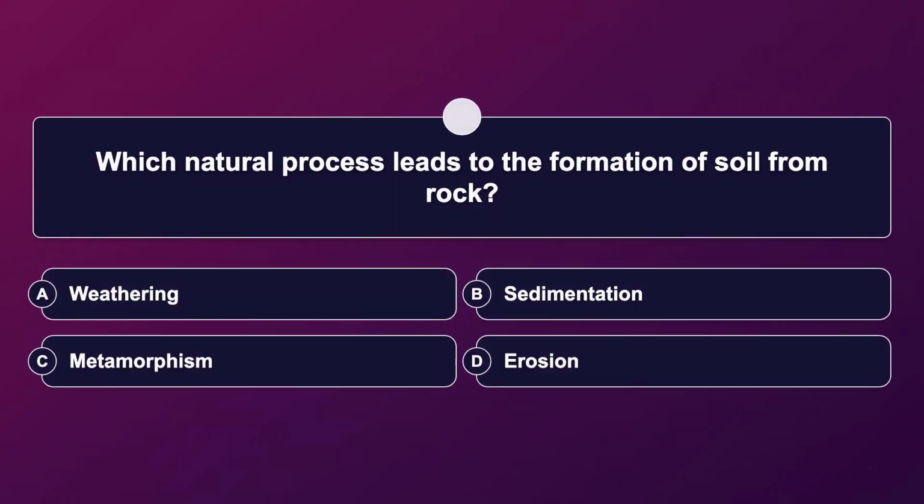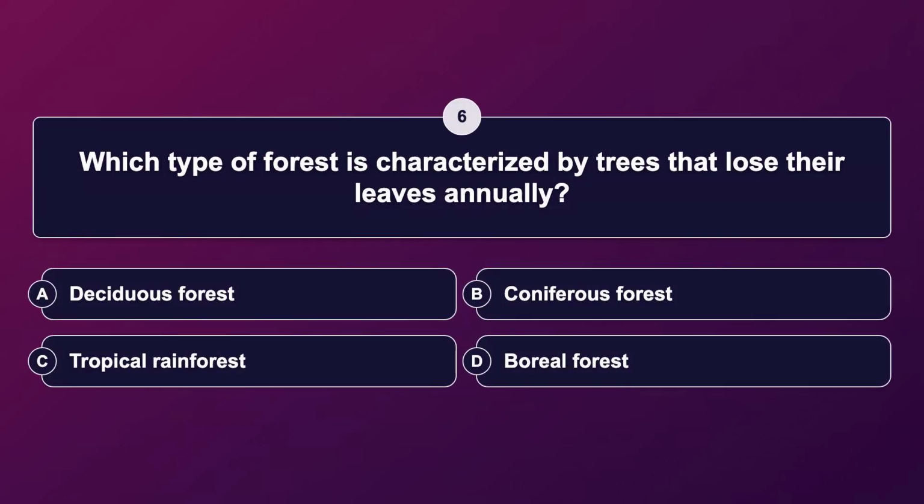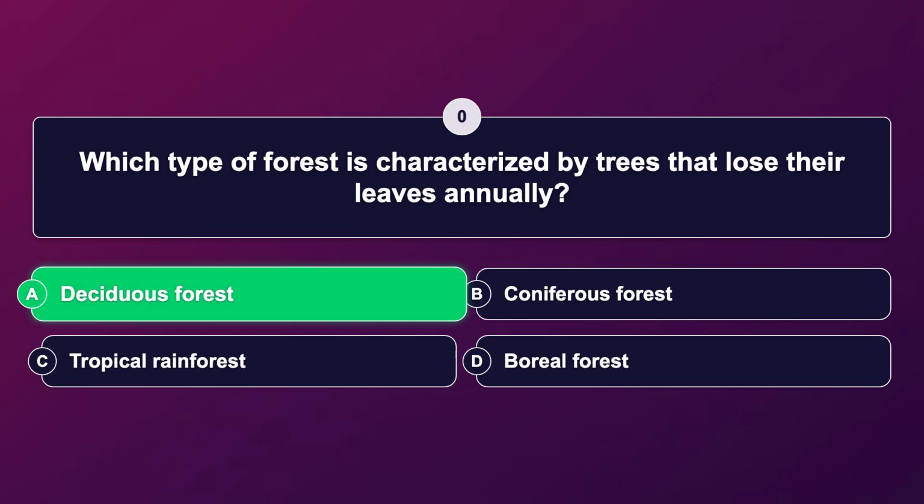Which natural process leads to the formation of soil from rock? The correct answer is weathering. Which type of forest is characterized by trees that lose their leaves annually? The correct answer is deciduous forest.